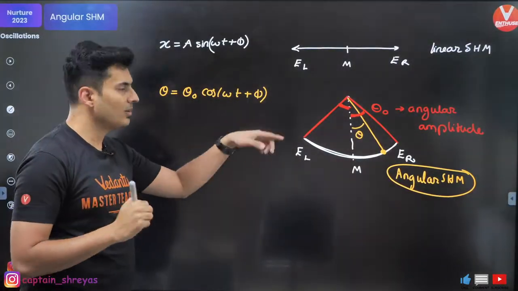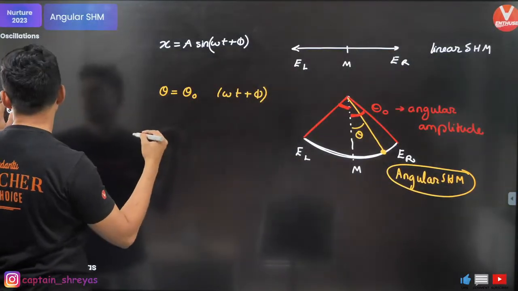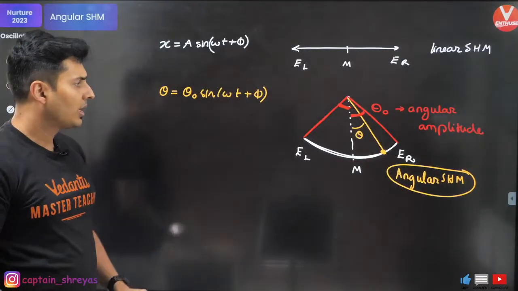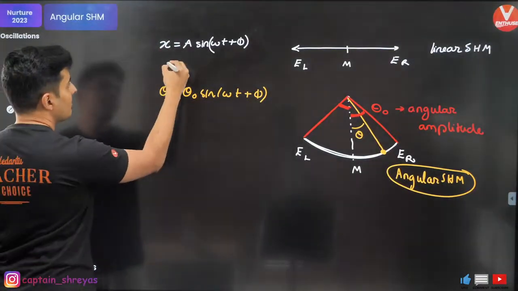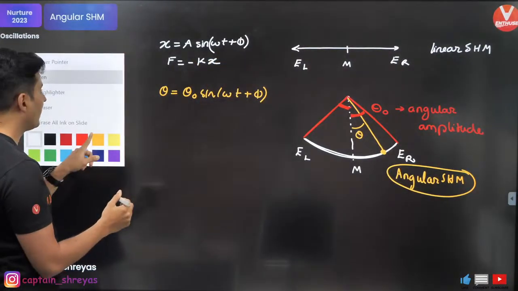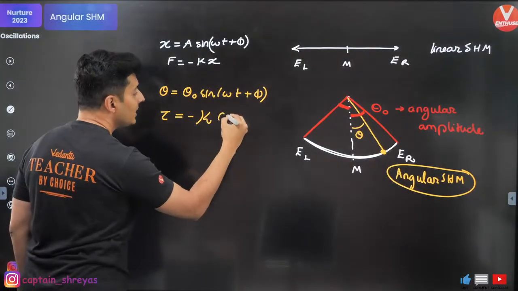This is angular amplitude, and why did I put cos? You can put sine or cos, it doesn't really matter. And just like in linear SHM, F was minus kx, here instead of force you will have torque equal to minus k theta.